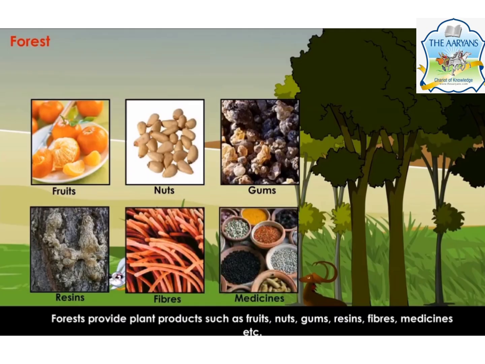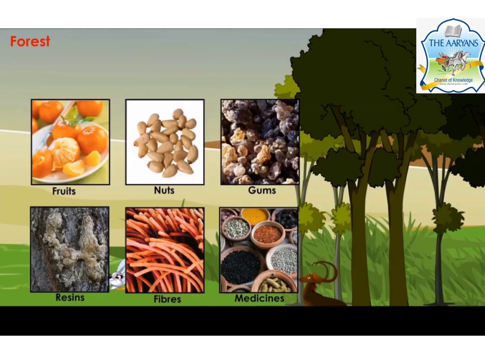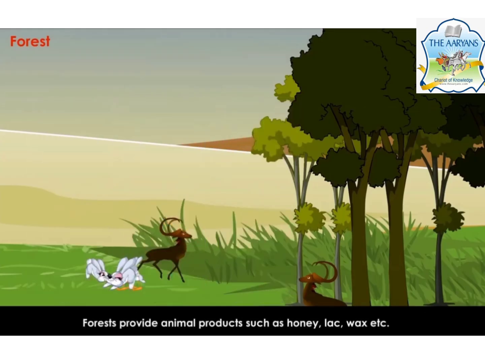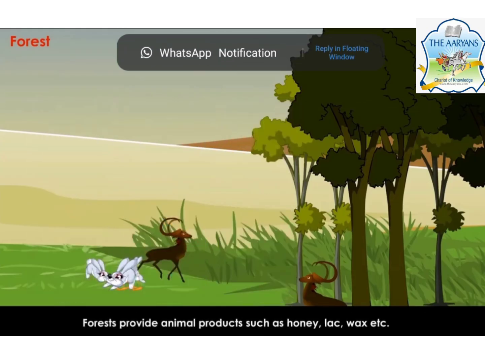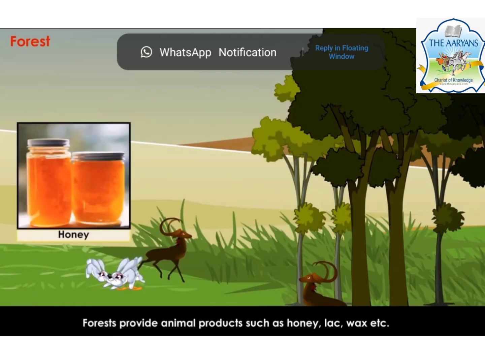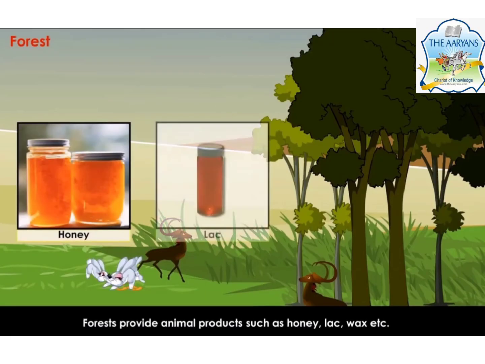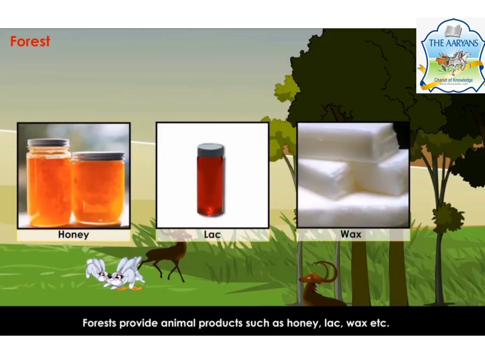These are all things which we get from forests. Forests provide animal products such as honey, lac, wax, etc.